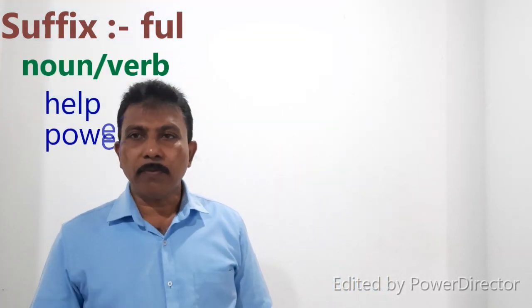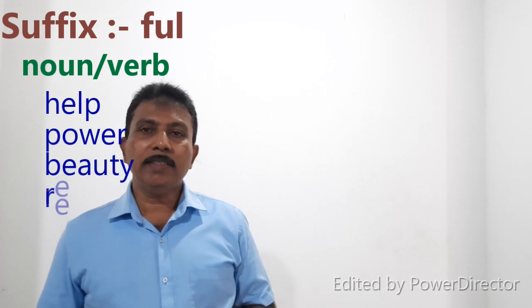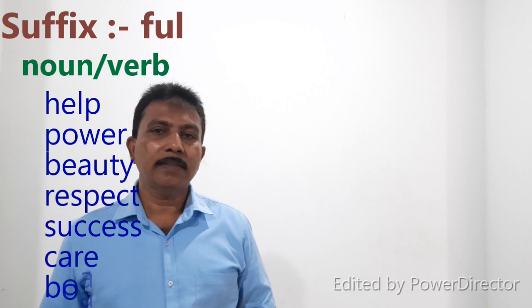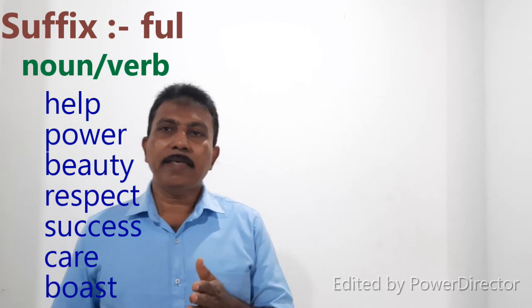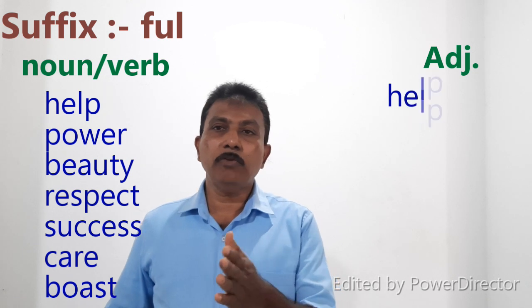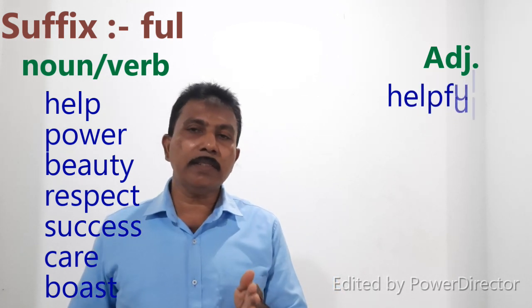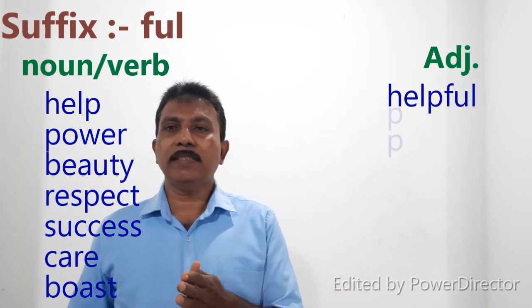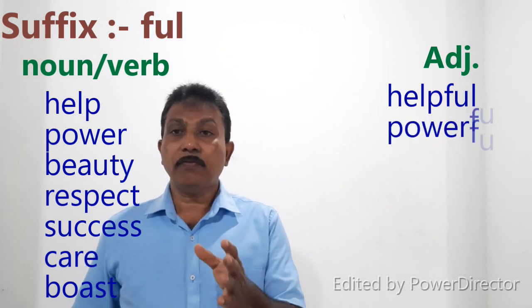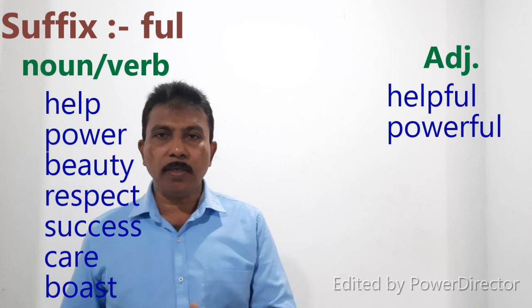Then look at these words: help, power, beauty, respect, success, care, boast. Then we add ful to the end of the word help. We form a new word, helpful. Then power, we add the suffix ful to the end of the word power. Then we form a new word, powerful.